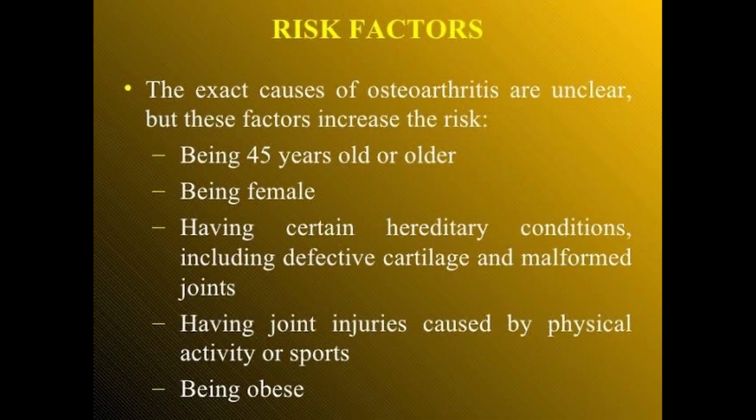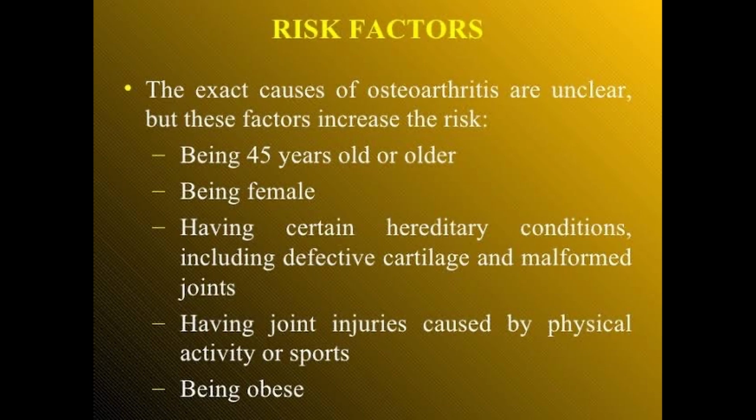Next we discuss the risk factors of osteoarthritis. The exact cause of OA is unclear, but these factors increase the risk. First, being 45 years old or older; after 40 years degenerative changes begin, which leads to OA. Second, being female, as females are more affected than males. Having certain hereditary conditions, including defective cartilage and malformed joints, joint injury caused by physical activity or sports trauma, and being obese also lead to OA. These are all the risk factors of OA.